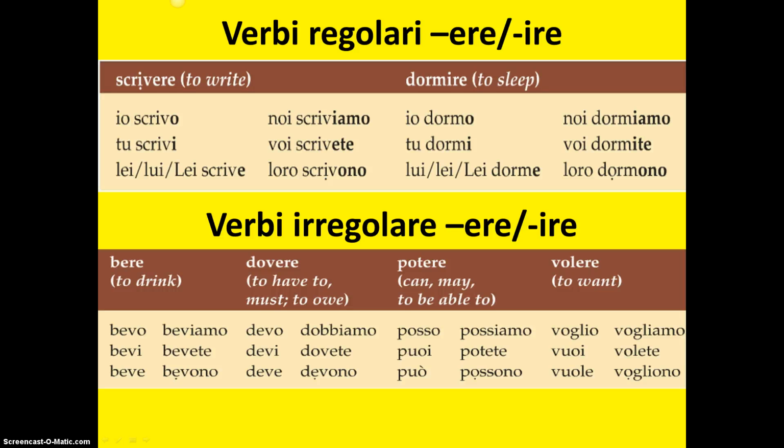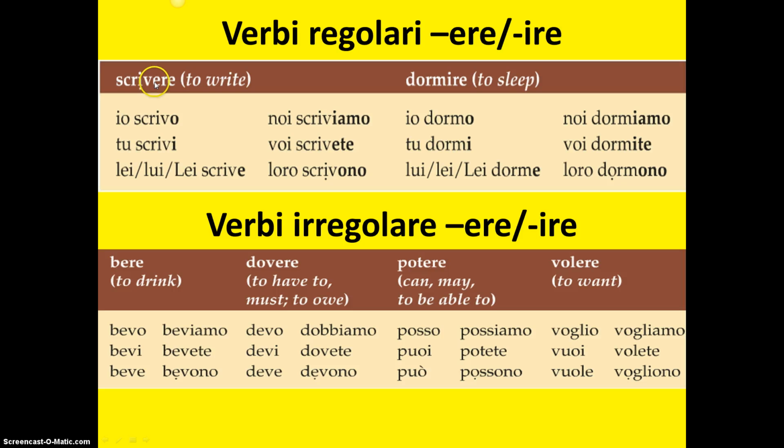In this lesson, we will briefly review how to conjugate regular -ere and -ire verbs in the present tense, and then we will learn some of the irregular -ere and -ire verbs. To begin, let's briefly review how to conjugate -ere and -ire verbs, using scrivere, to write, and dormire, to sleep, as examples. Remember that to conjugate verbs, you remove the infinitive endings -ere and -ire, and then add the regular endings for the present tense.